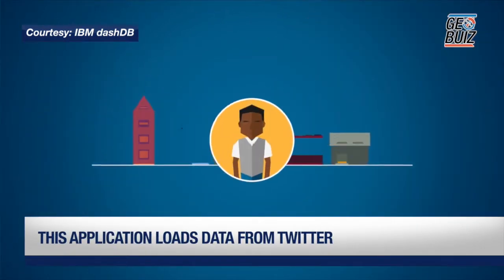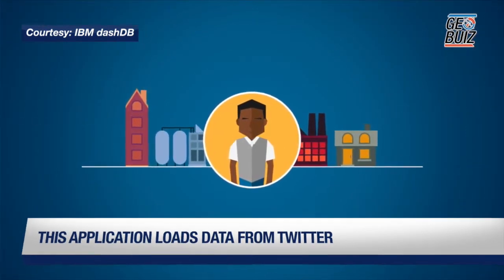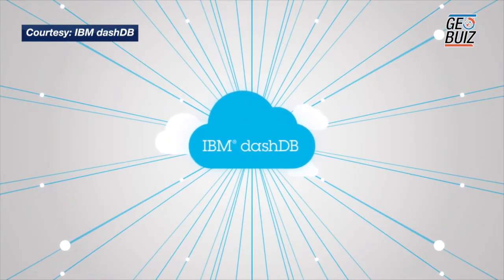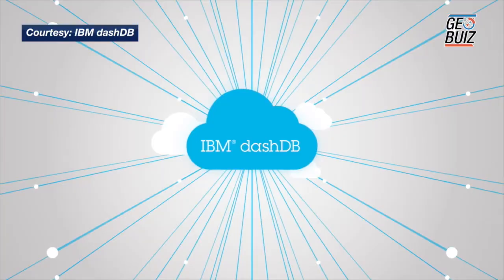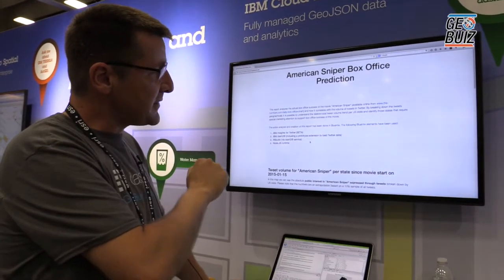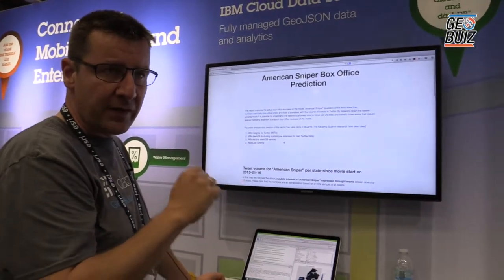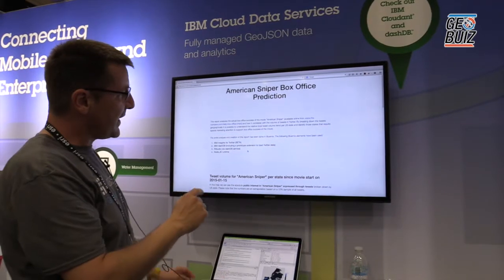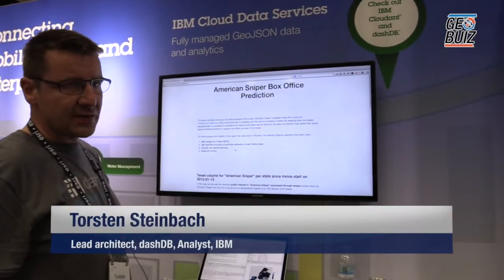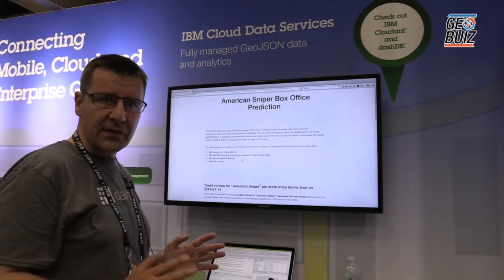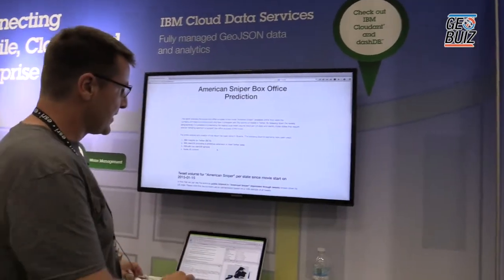It loads data from Twitter, which is just yet another Bluemix service that you can consume, for a certain movie. In this case, we have done American Sniper, at the time, the beginning of this year when this whole thing was hot and the Oscar time was. And from the same period of time, we also took data from the numbers.com, which is a public website where you can get general box office numbers every week and every day.